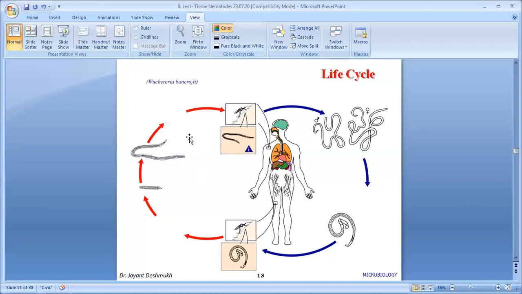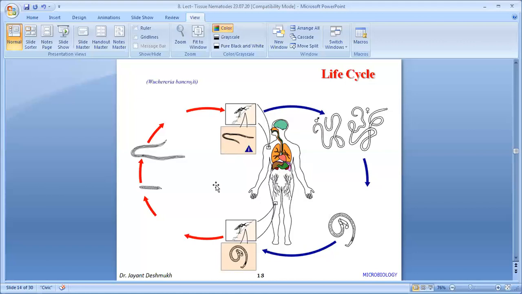Then again from the thoracic muscle they enter the organ of bite, the proboscis, and when they bite, these third stage larvae get deposited into the skin and enter the body by the inoculation method. Then these third stage larvae develop into adult worms in the lymph node or lymphatics, and again they release the microfilaria. Third stage larva goes from the blood into the lymphatic vessel, because of nutrition material they grow from first stage to adulthood, which takes time, and they become sexually mature and release the microfilaria.